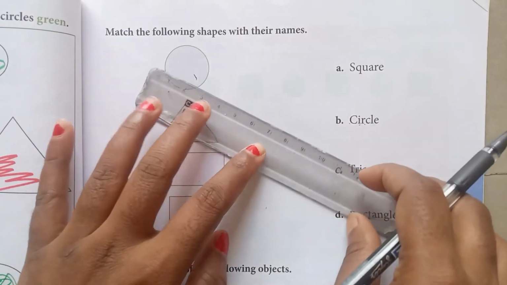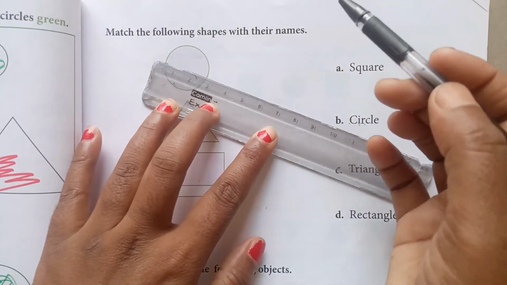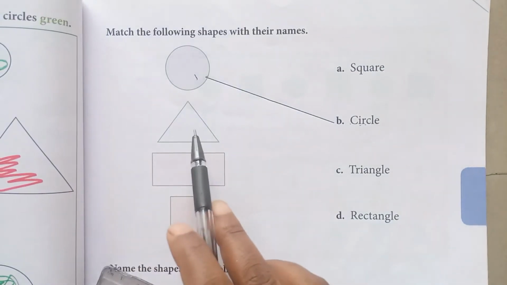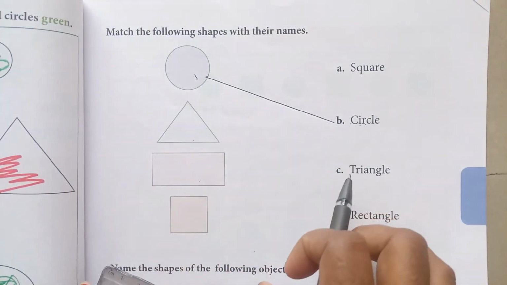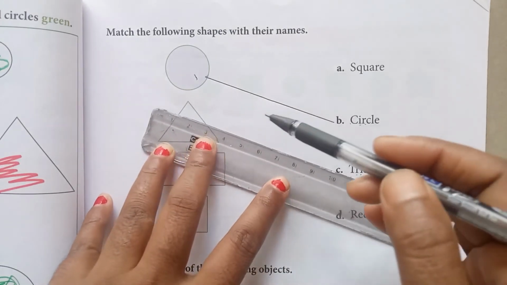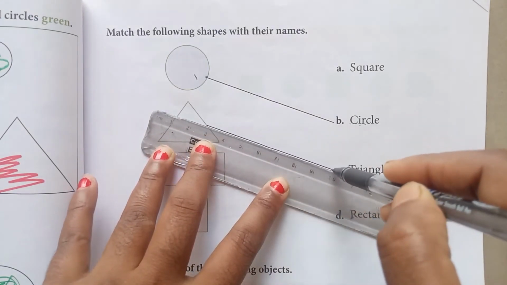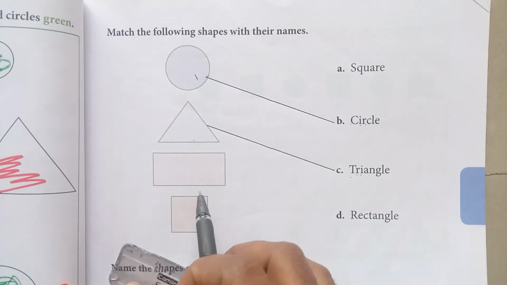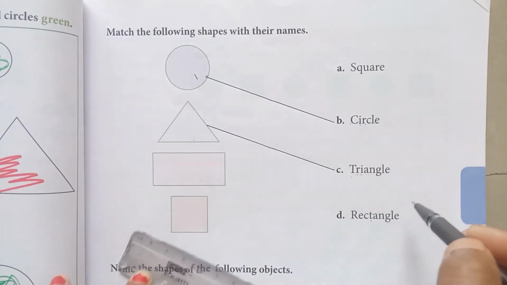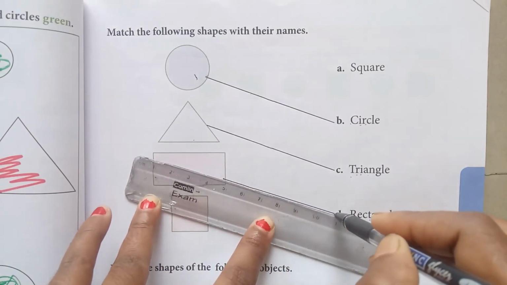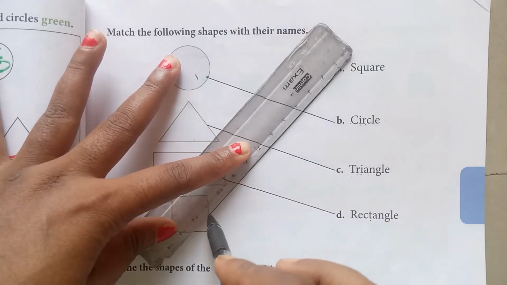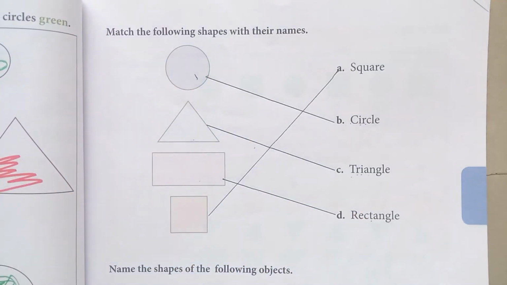C-I-R-C-L-E. So we have to join this with the scale. Now the triangle is there. T-R-I-A-N-G-L-E. So we'll join this triangle with the spelling triangle. Now next, the rectangle is there. R-E-C-T-A-N-G-L-E, rectangle. And next the square remains. S-Q-U-A-R-E. Yes, understood?